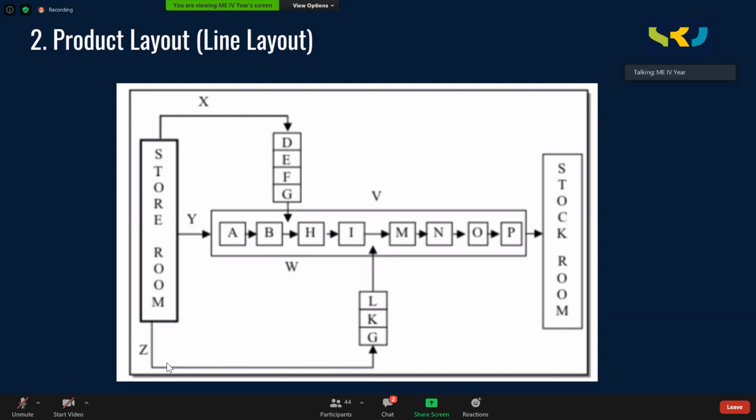The next type of layout is called a product layout. This is also called a line layout because the machines are arranged along a line. Normally, we use product layout for mass production. Let us understand how it is here.